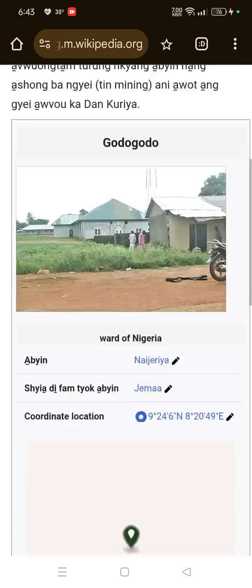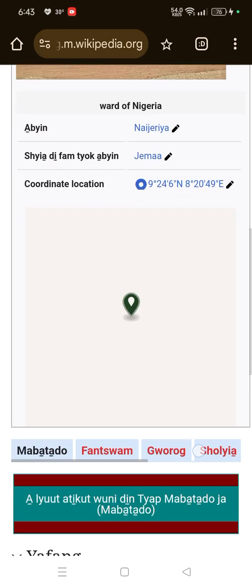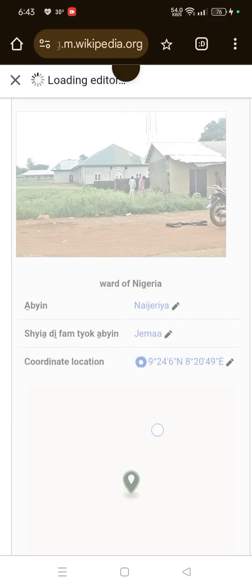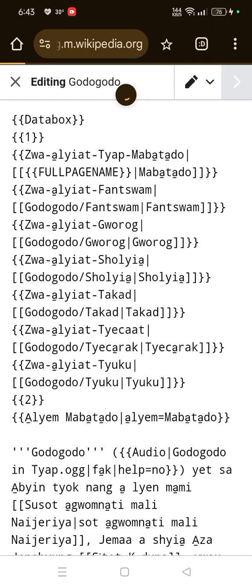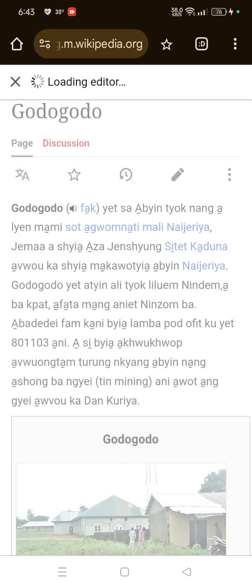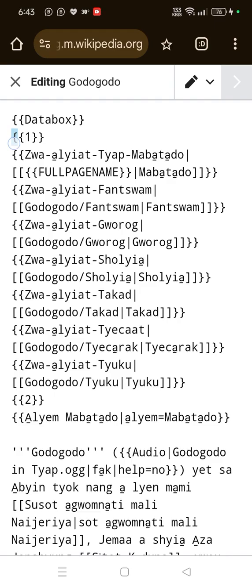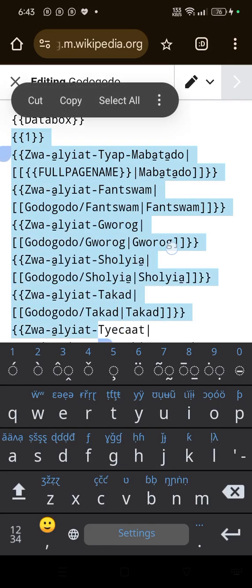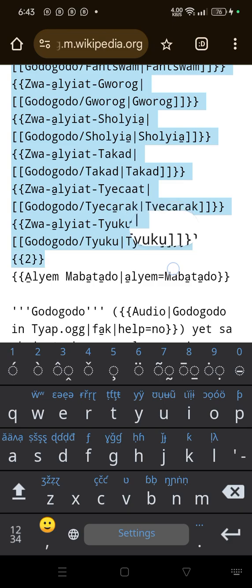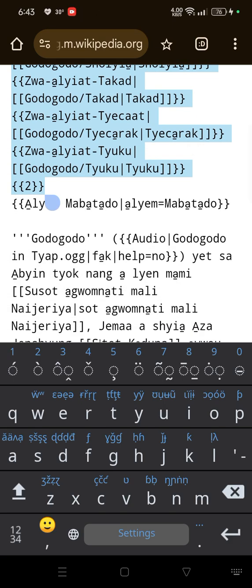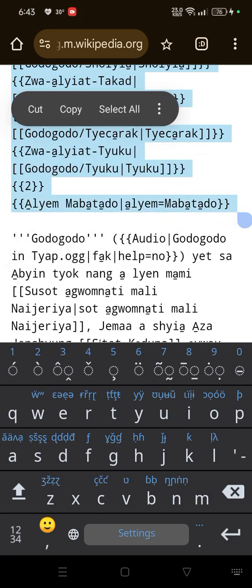So I have Godo, and now I can see all these dialects down there. Once the page opens, I take anything from this curvy bracket down to this very place.